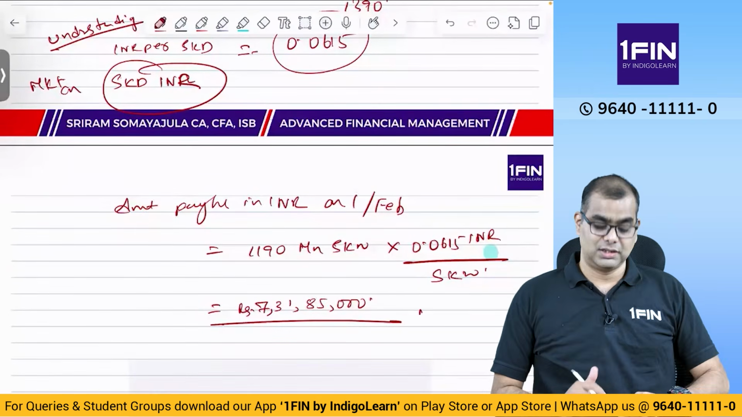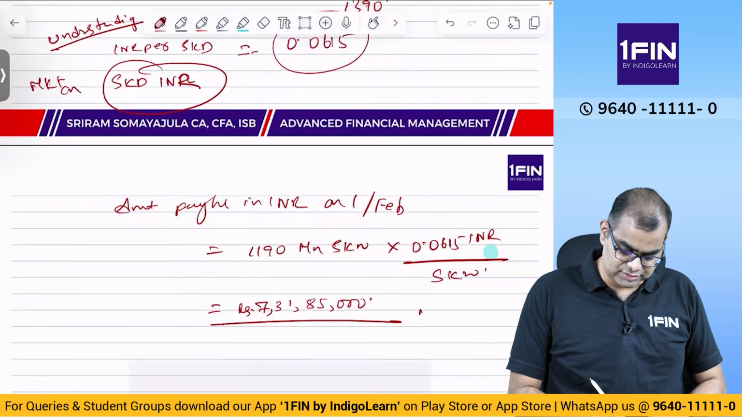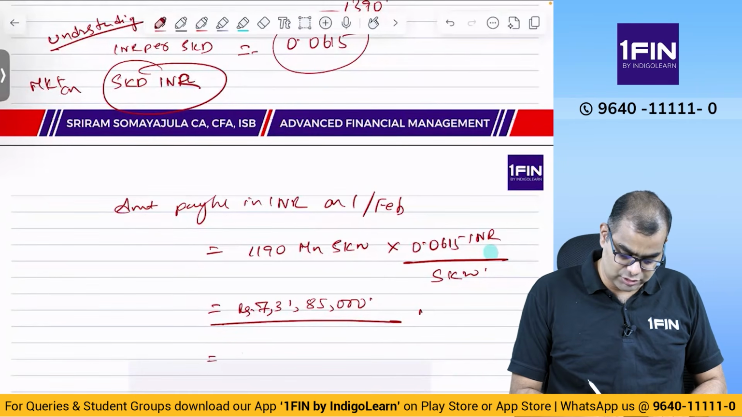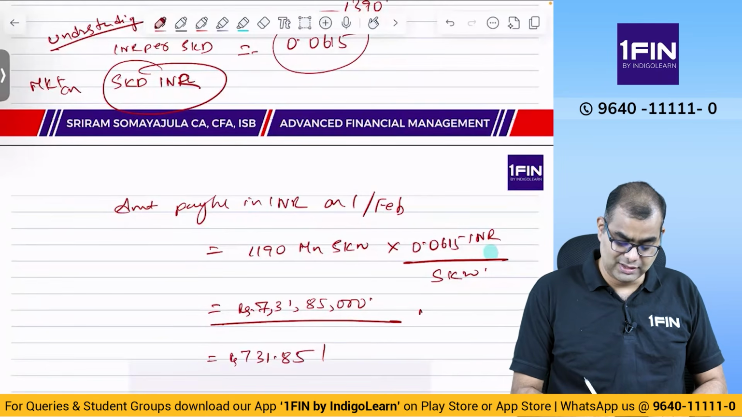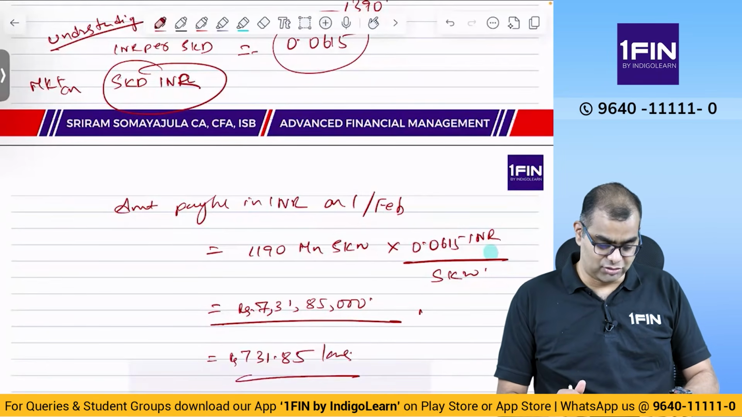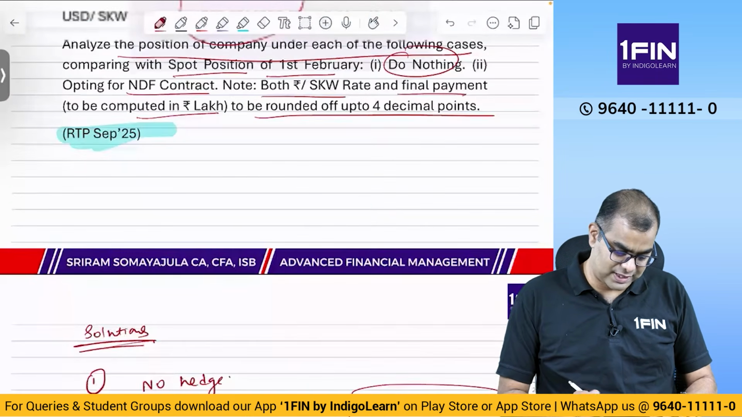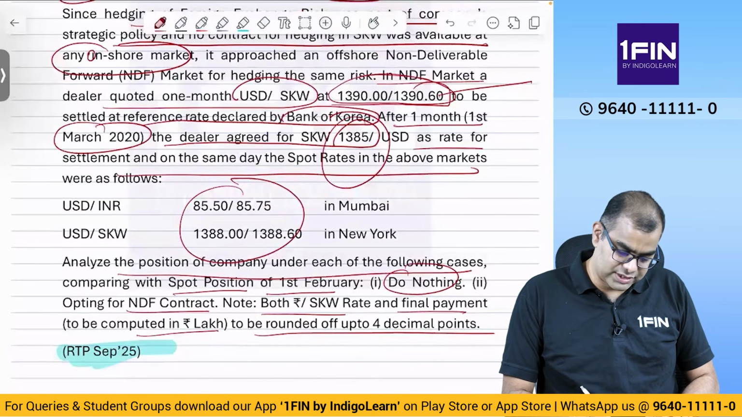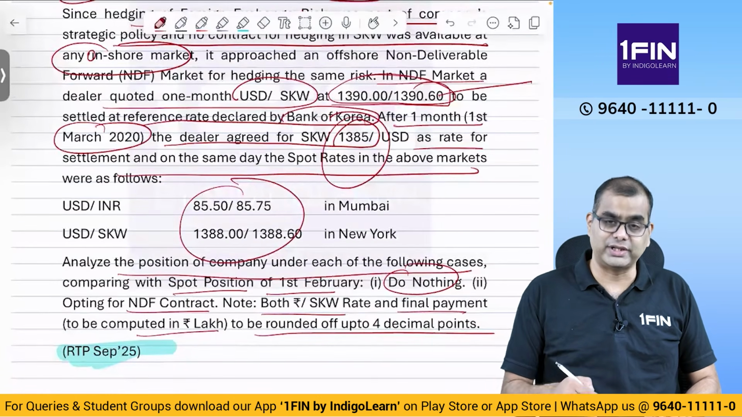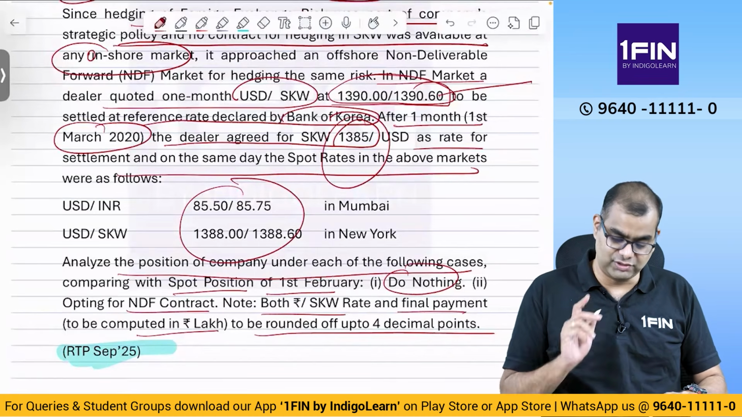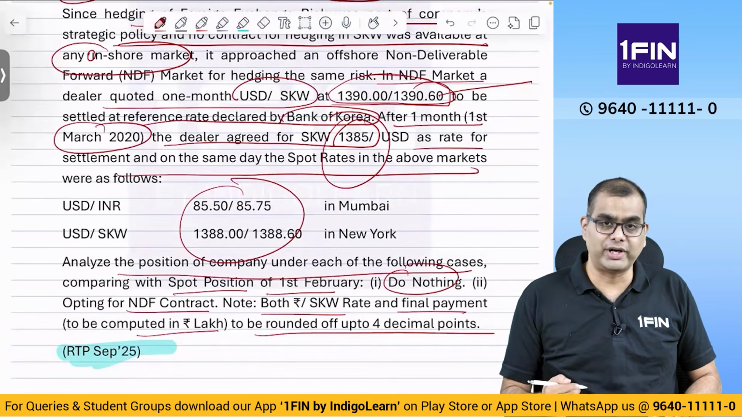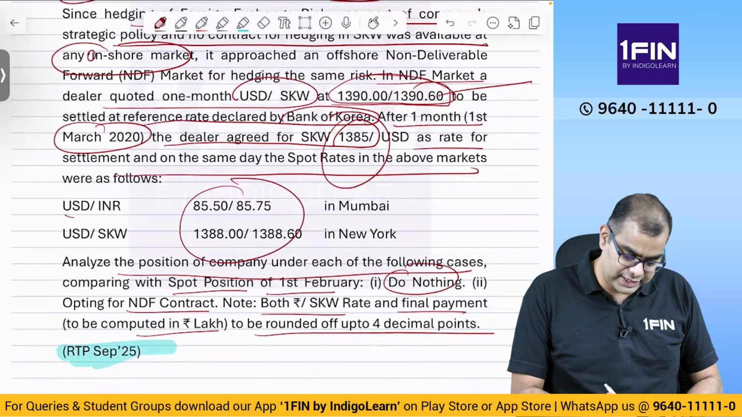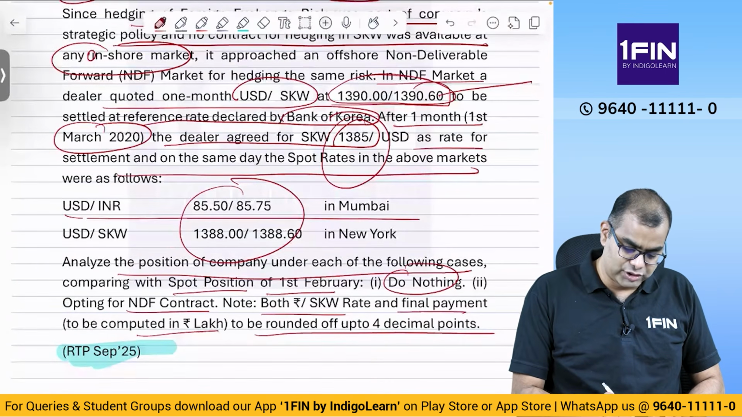This is the amount payable: 7 crore 31 lakh 85,000. They have asked in lakhs, that is rupees 731.85 lakhs. Now, have we finished the first part? No, we have not even finished the first part. What was the first part? Analyze the position of the company when you don't do anything. Your outflow originally was 731, but on the due date, the closing date, which is 1st March, these are the rates payable.